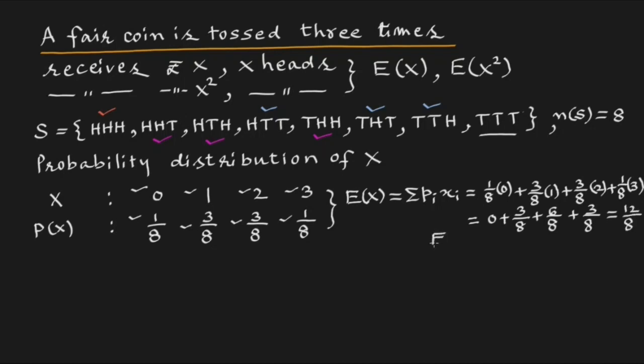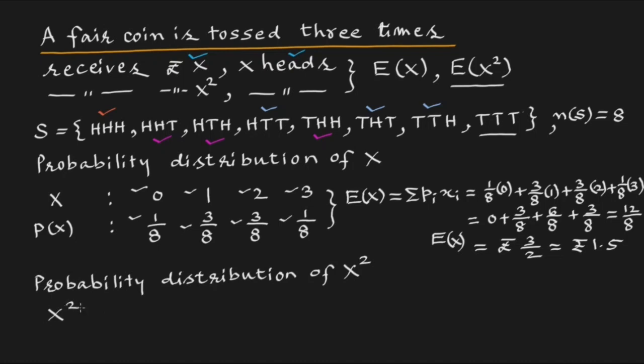So the expectation E(x) when he gets x rupees for x heads is rupees 3 upon 2 or rupees 1 and half. In order to find E(x square), we will prepare probability distribution of x square.